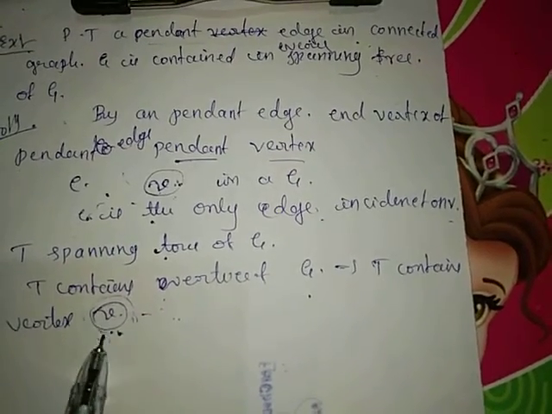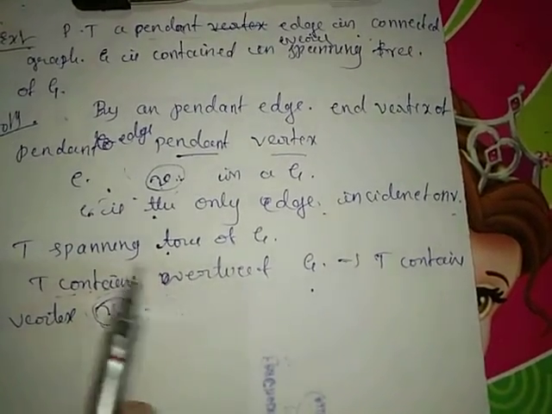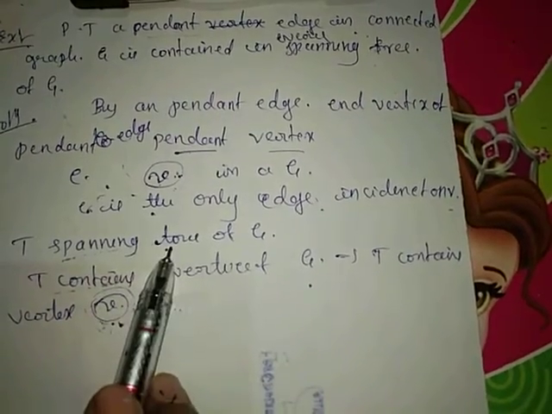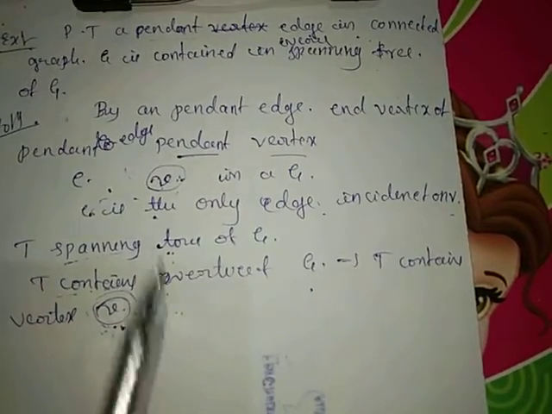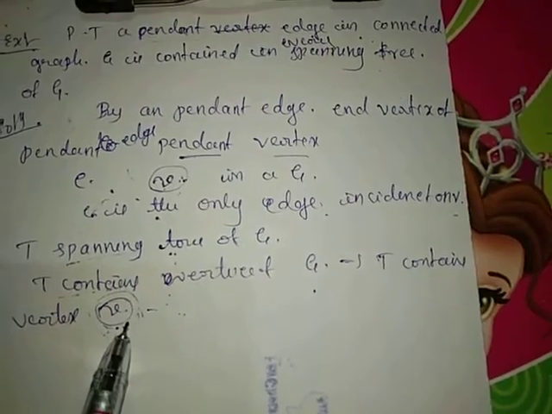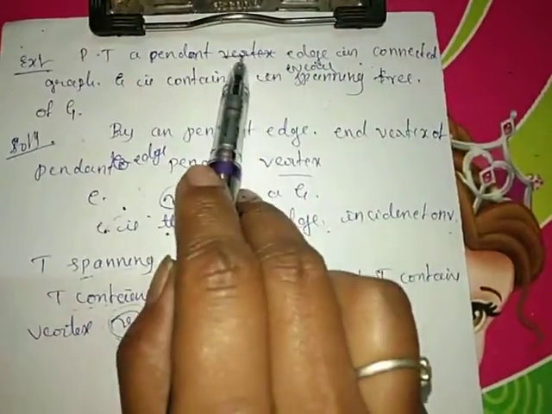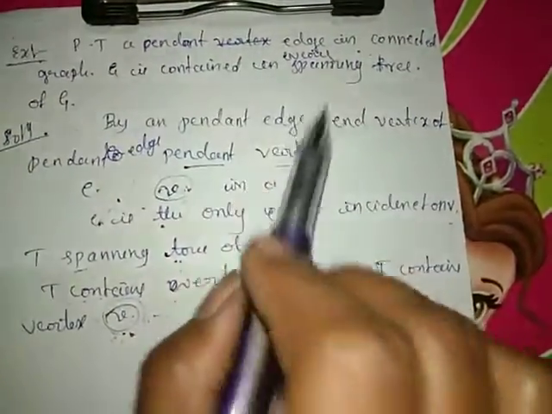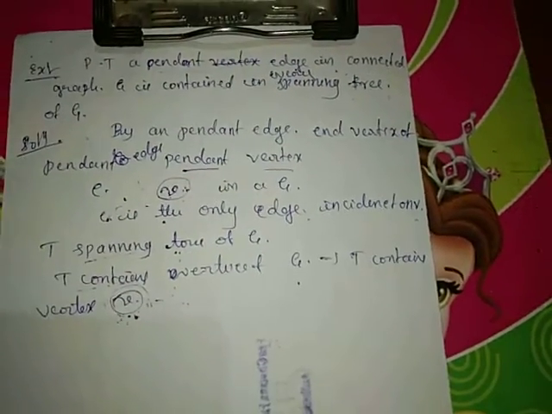If the vertex V is deleted, T cannot be declared a spanning tree. Therefore, we declare that E is also present in T. Means a pendant edge is present in every spanning tree of a graph G.